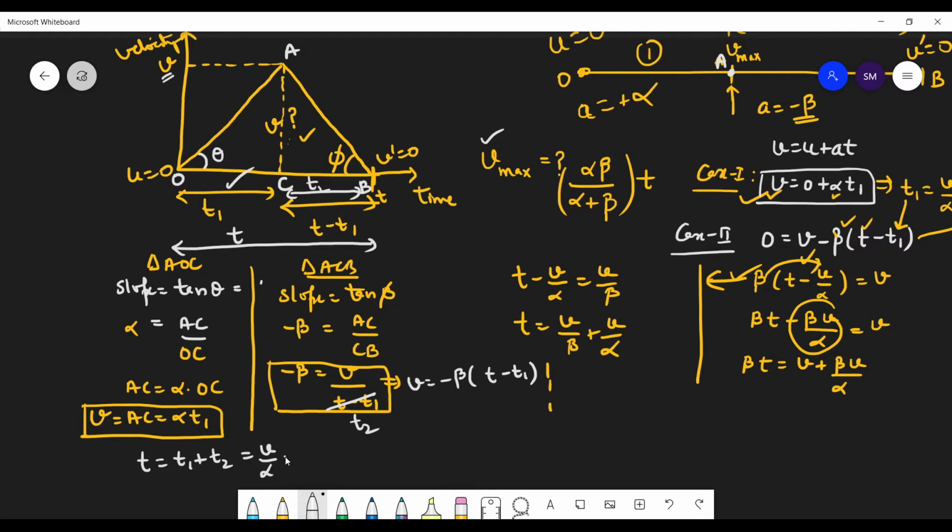V by alpha. What is T2 here? T2 will go that side and this will come down. So that will be V by beta.